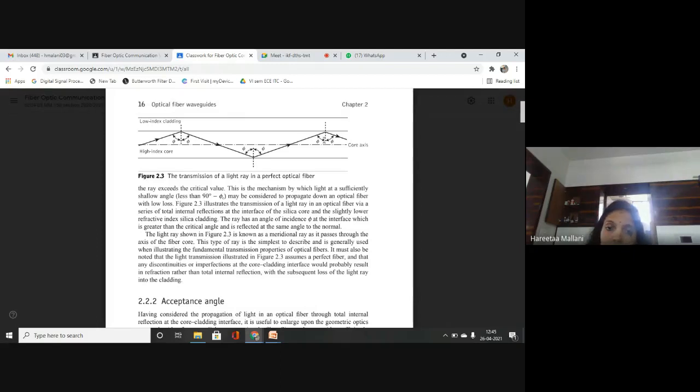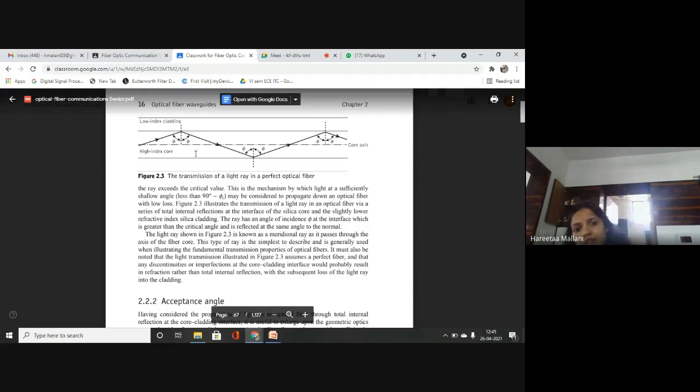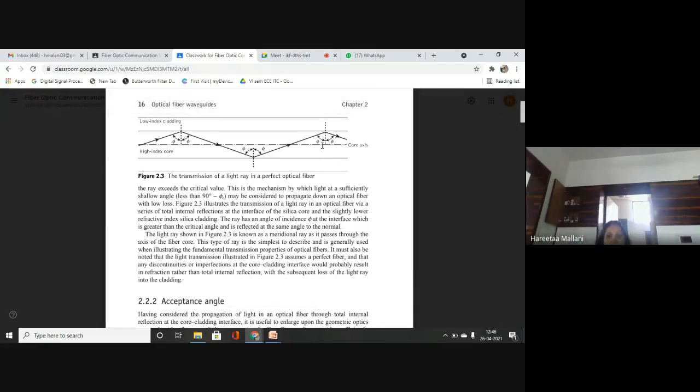So that is the perfect optical fiber which doesn't have any imperfection in the material we are using or in any of the fabrication process. That's why here total internal reflection is taking place 100%. Otherwise, the light ray will be refracted into the cladding medium.